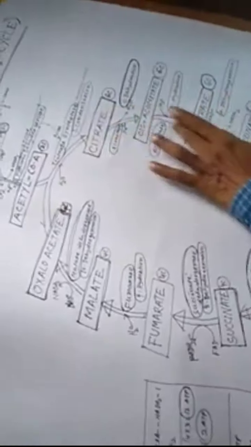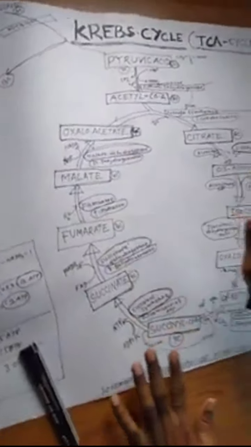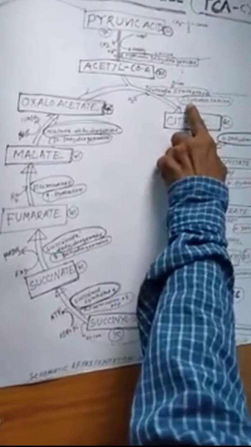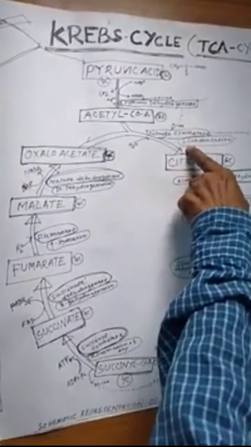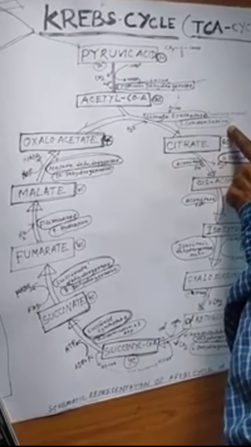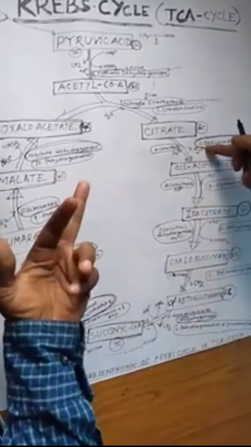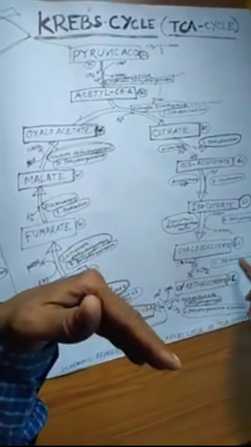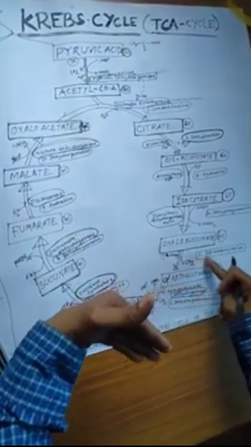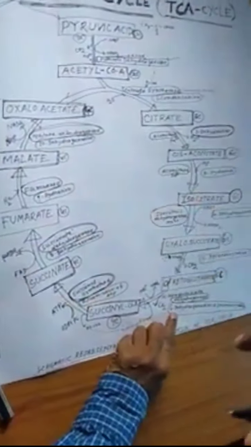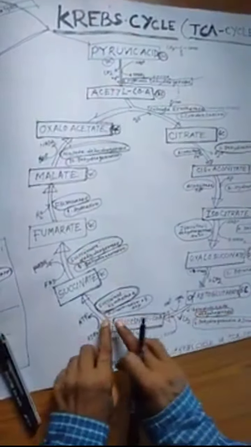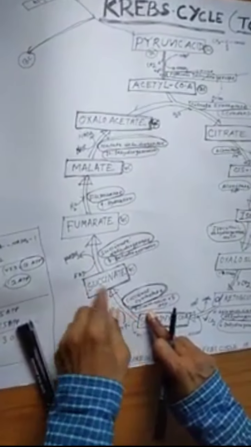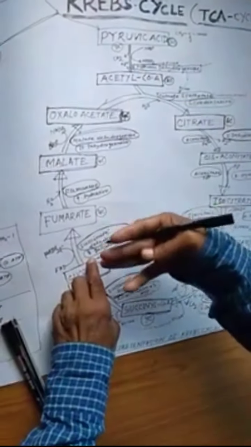In this process, you have to remember the various steps. Number 1, the reaction is condensation; number 2, dehydration; number 3, hydration; number 4, dehydrogenation; number 5, decarboxylation; number 6, dehydrogenation and decarboxylation both; number 7, formation of ATP; number 8, dehydrogenation.